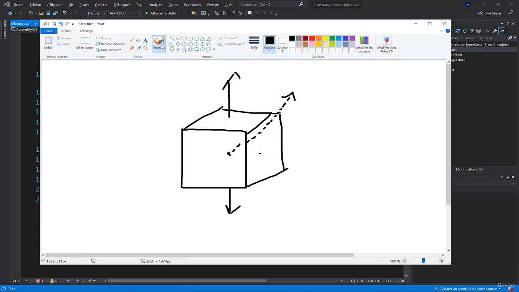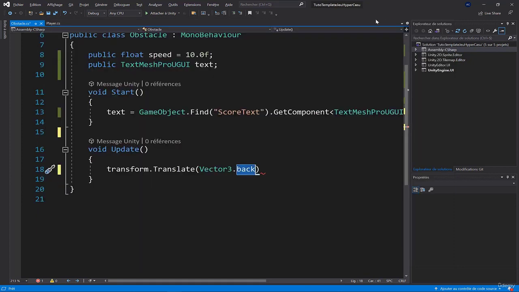Forward is over there, right is here, left is going to be over here, and back, the one we used, will go from there and come toward us. Vector3 has all 6 possible directions, and by using back, it will make the cube move towards us.